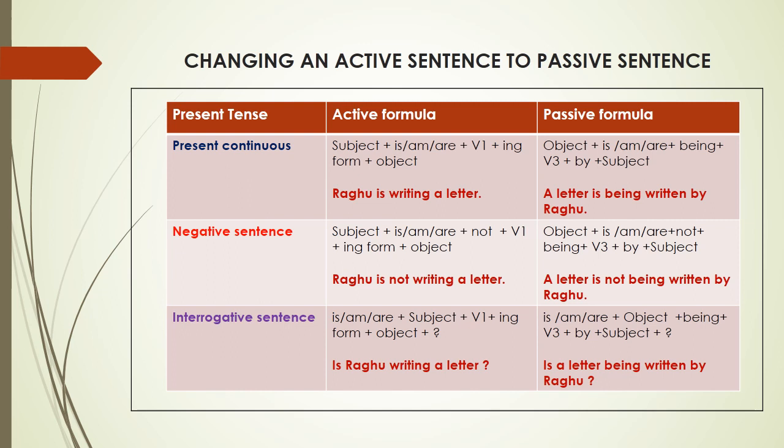In active voice can be changed to a letter is not being written by Raghu in passive voice. In interrogative sentence, auxiliary verb comes first, like is Raghu writing a letter? In passive, when it is changed, is a letter being written by Raghu?